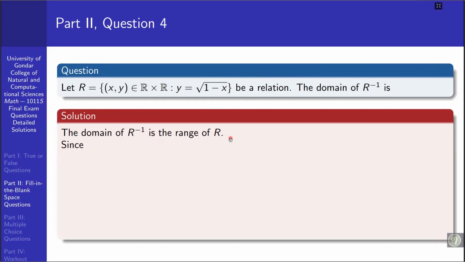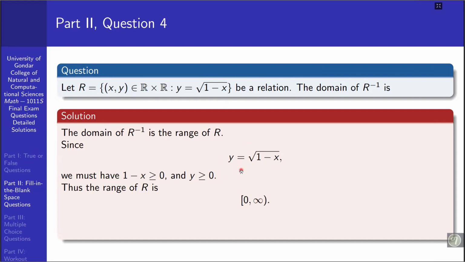Since y is equal to the square root of 1 minus x is given, we must have 1 minus x greater than or equal to 0. That means the domain is where 1 minus x is greater than or equal to 0, and y must be greater than or equal to 0, so that the range of this relation is the set of non-negative real numbers, that is from 0 to positive infinity.